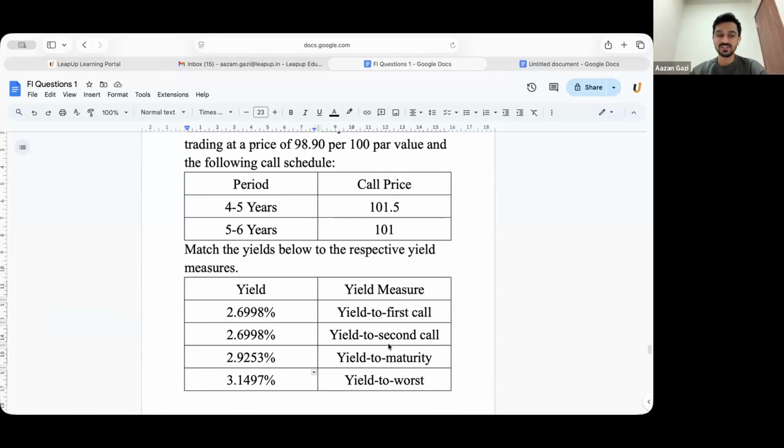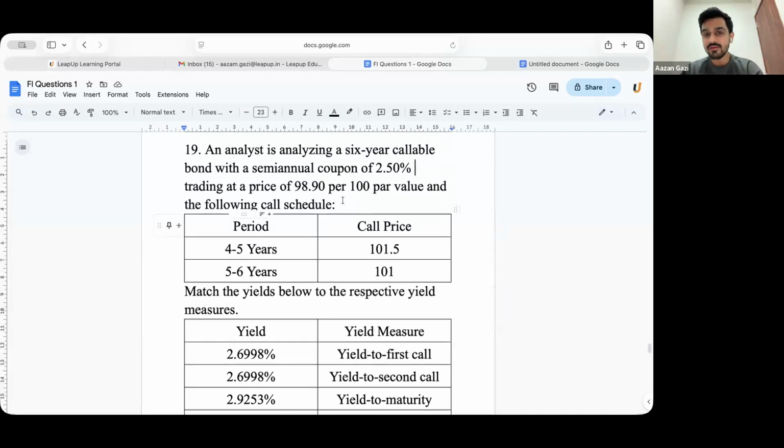Too good, guys. I thought the questions might be tricky for you, and you guys are nailing it. So how do you find yield to first call? This is a 6-year callable bond with a semi-annual coupon, trading at a price of 98.9. When you find YTM on your calculator, you have to use your time value functions, that is N, I/Y, PV, PMT.